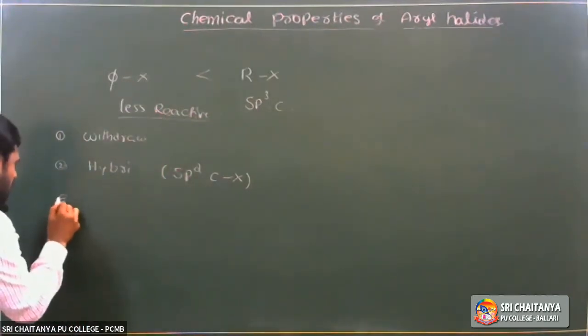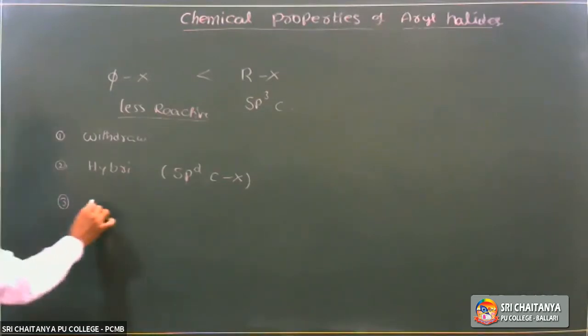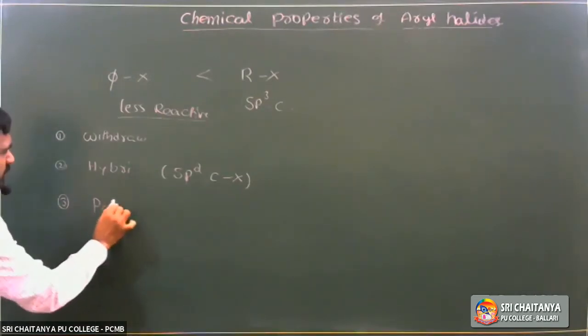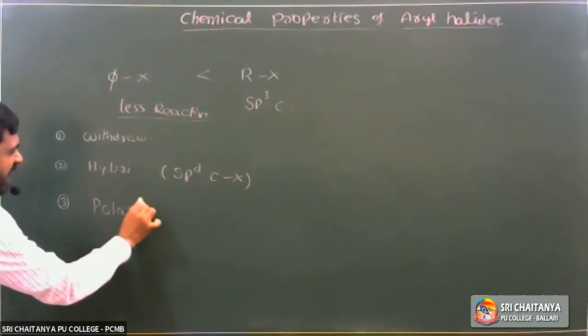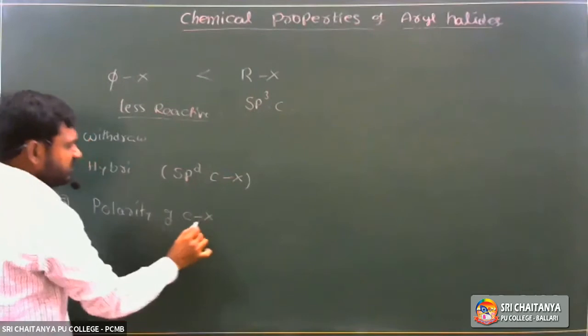The third reason is the polarity of the C-X bond. These three reasons were completed in the last class.